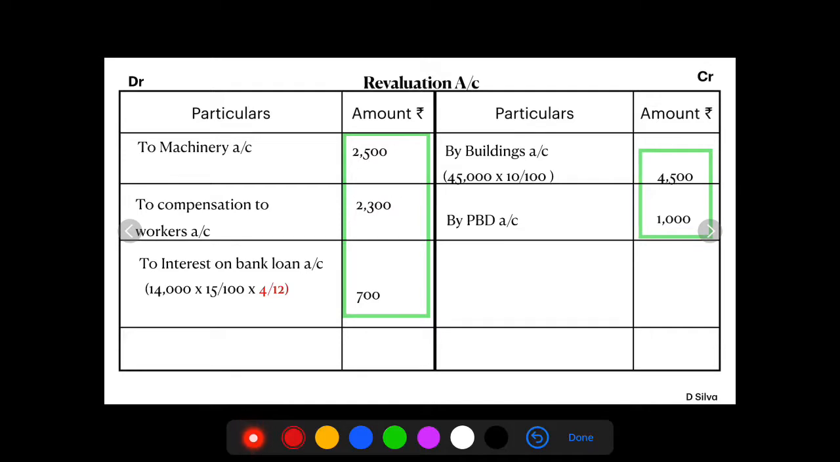Now let's check the amounts on debit as well as on credit. The debit amount is rupees 5,500. In case of credit as well, we get 5,500. The amount remains the same, so let us write it as it is: 5,500, 5,500. There is nothing to reduce. So in this revaluation, there is no profit, no loss.